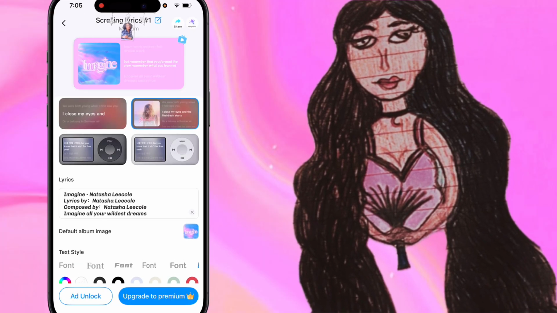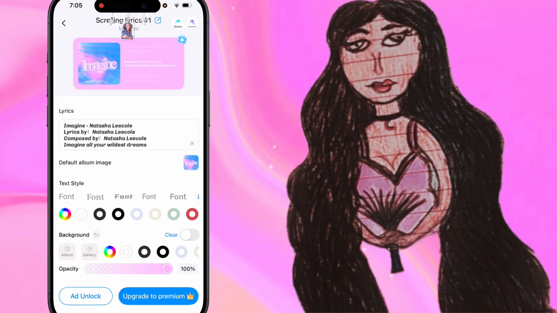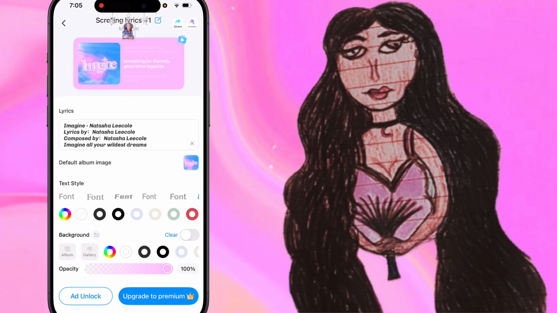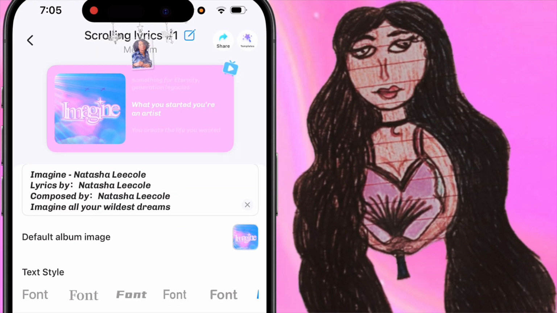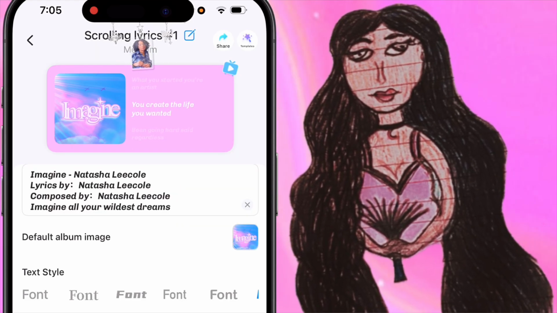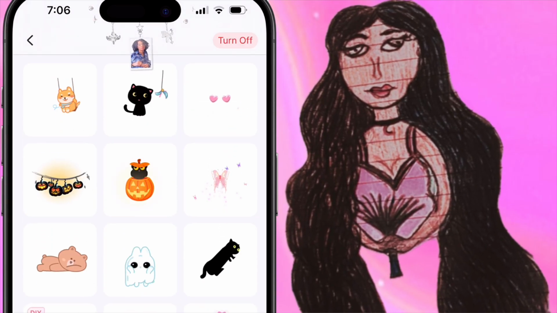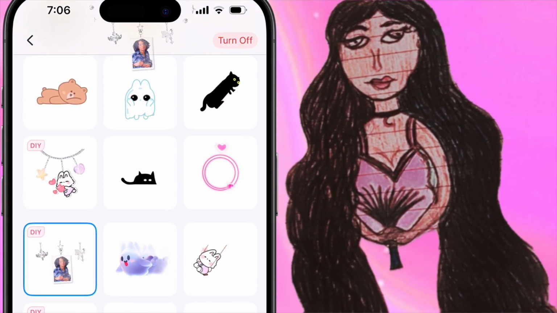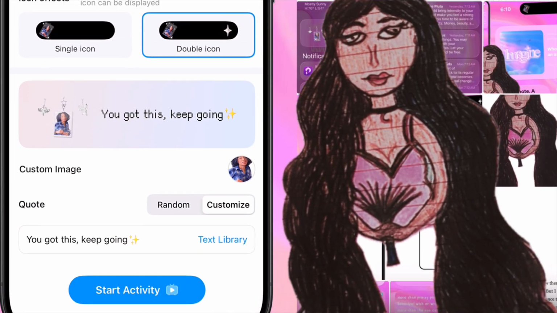And you can change how you want it to look. I just wanted a pink background with the song cover, and you can change the font and all that as well. Oh, and this here that's coming from my dynamic island, this is also from iScreen. So you can choose one of these. This is the one that I chose, and then you hit settings and edit it how you want to.